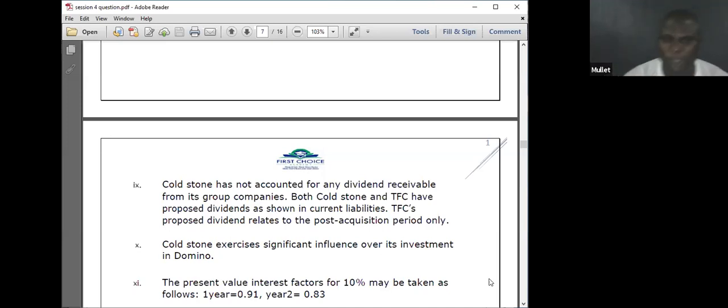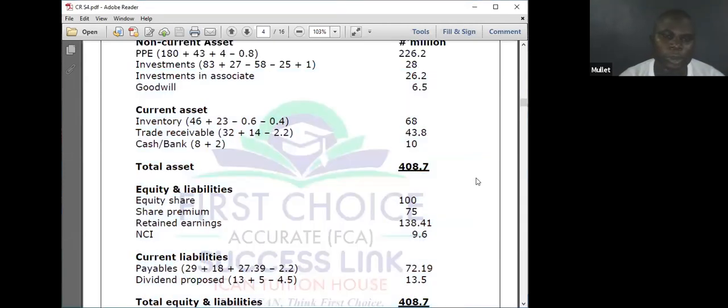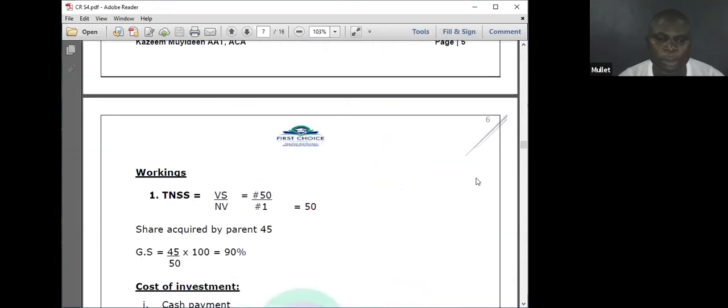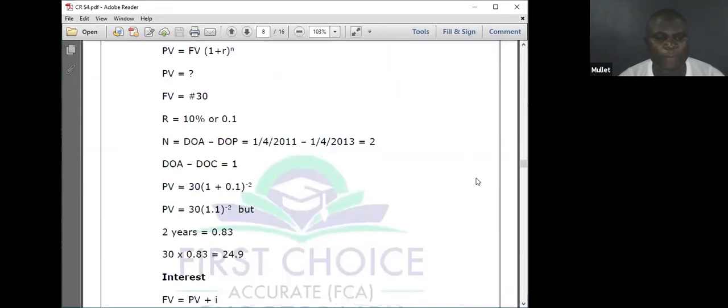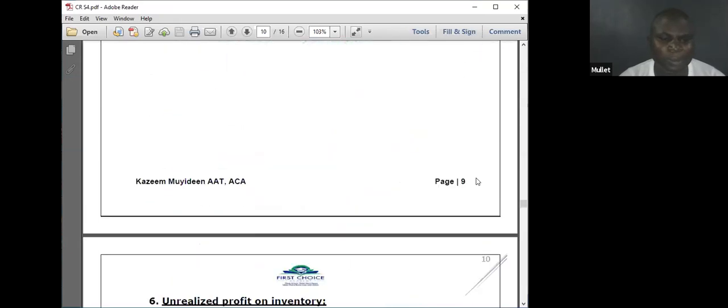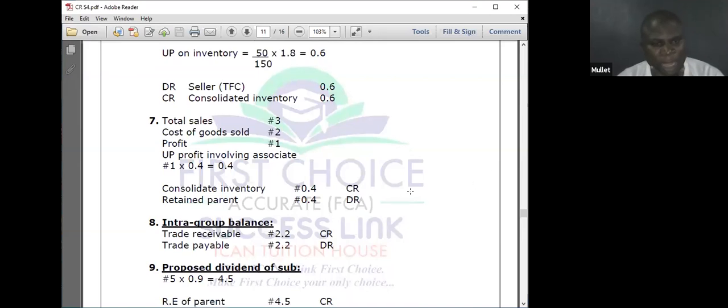So let's see the solution for the two. Okay. Let's go to additional information. Intergroup trading, trade receivable, credit, trade payable, debit.